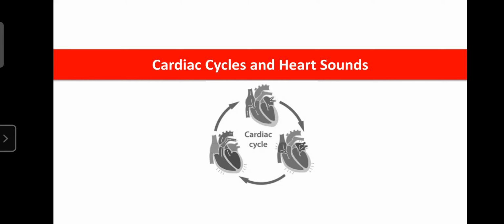In our heart, totally four sounds are produced: the closing of the atrioventricular valve, the closing of the semilunar valve, and the rapid entry of blood. Totally four heart sounds are produced, but clinically only two sounds are important, the lub and dub. So the cardiac cycle is the study of the series of events that take place during each beat.